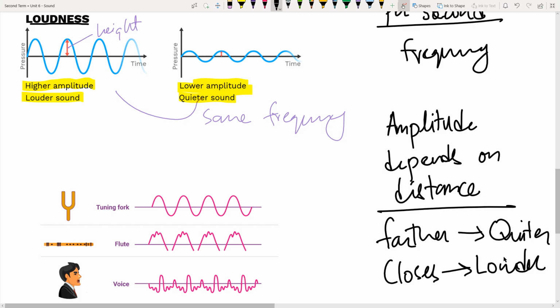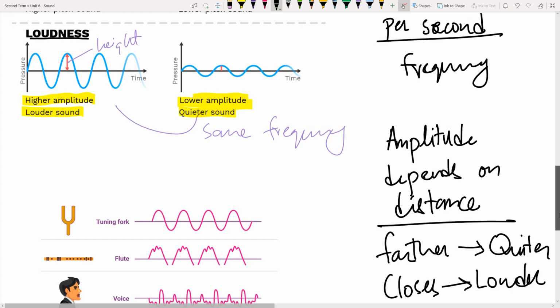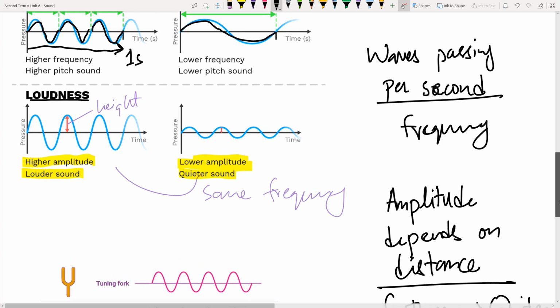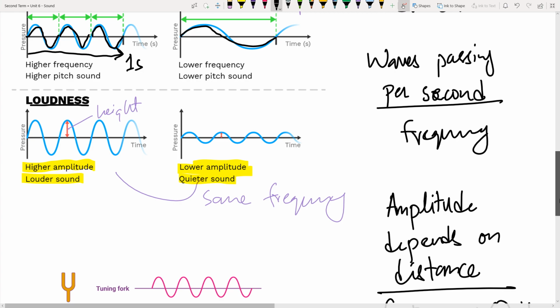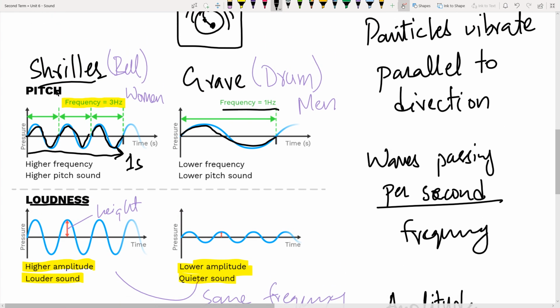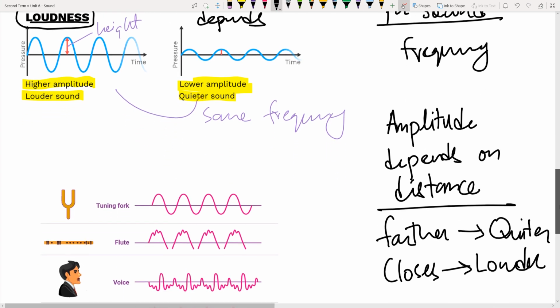So if a sound source is closer to you, then it is supposed to be louder, and if you move away from a sound source, it would appear to become less loud. So that means amplitude varies inversely to the distance. The greater the distance, the less the amplitude; the less the distance, the greater the amplitude. On the contrary, the pitch does not change with distance. Remember, only the loudness changes with distance. The pitch does not change if you move away or closer to the sound.